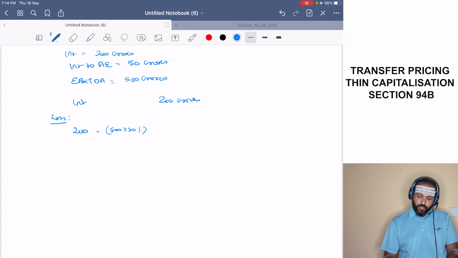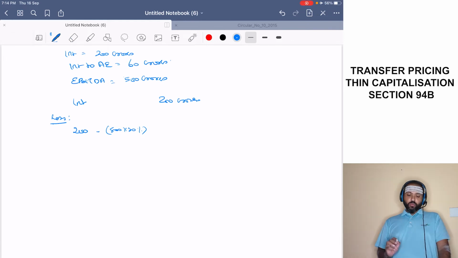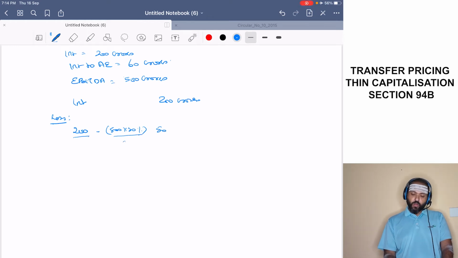And interest to AE, let us keep it as 60 crores. So interest to AE is 60 crores, total interest is 200 crores, EBITDA is 500 crores. Total interest is 200 crores, 30% of EBITDA is 150, therefore 50 will be the first disallowance, or interest to AE 60. The lower of the two will be 50. This is the disallowed interest. Interest allowable will be 150 crores.